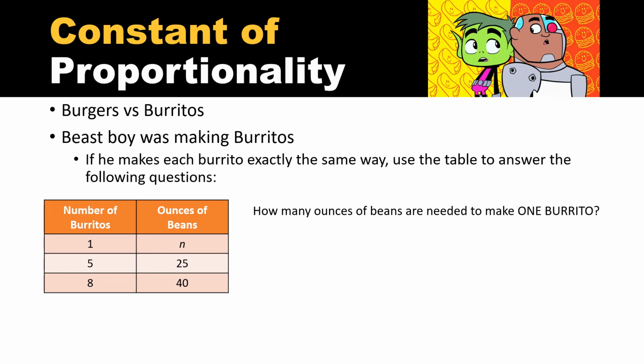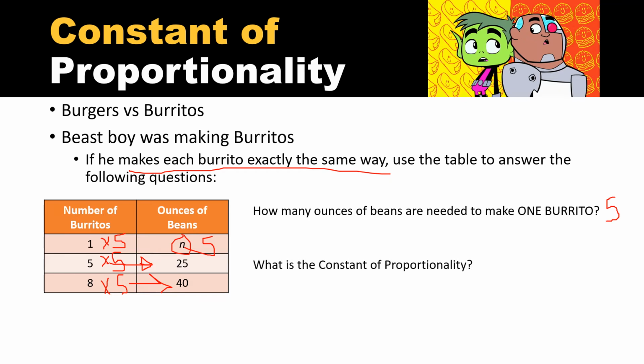So you need to say to yourself, how do I get from 5 to 25? And the answer to that is simply by multiplying by 5. Now it told us in the directions that he makes each burrito exactly the same way. So I'm going to use that same number. 8 times 5 will give me 40. So we've now discovered that the constant of proportionality is 5. 1 times 5 will then give me the number of ounces to make one burrito is 5.